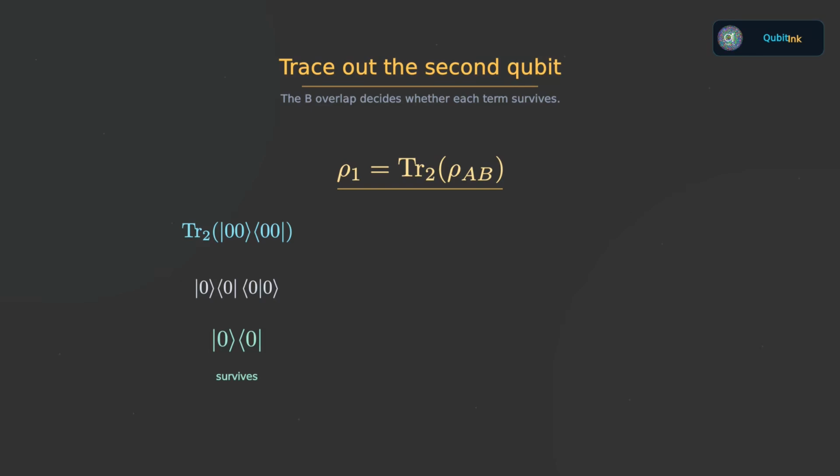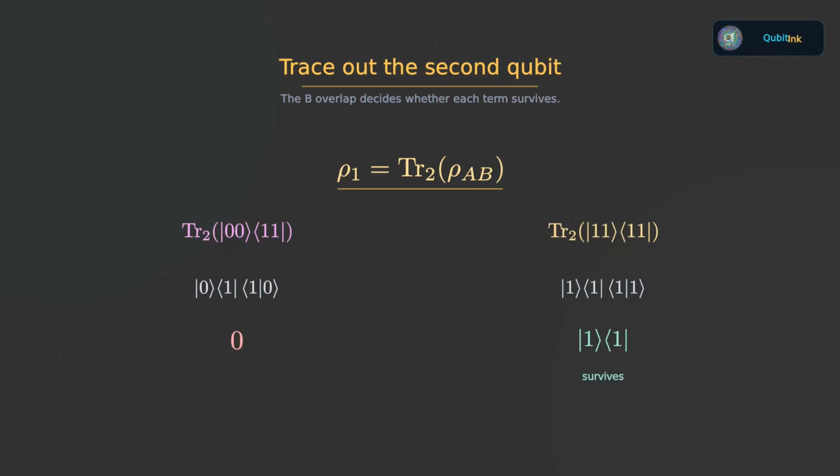Now look at the term that connects 1, 1 with 0, 0. Tracing over the second qubit produces the overlap of 0 with 1. Those basis states are orthogonal, so the overlap is 0. Therefore that entire cross term disappears. The other cross term disappears for exactly the same reason, it contains the overlap of 1 with 0. And finally, the 1, 1 diagonal term contains the overlap of 1 with 1. That equals 1, so the projector onto 1 survives.